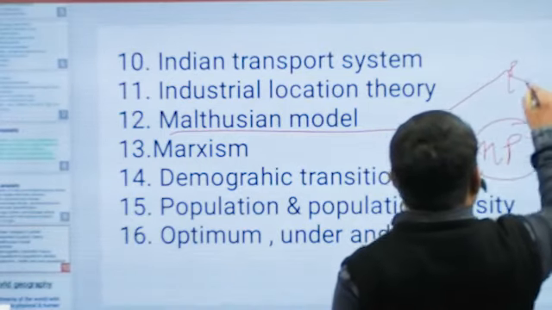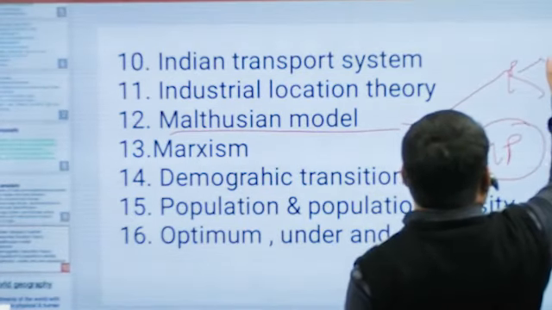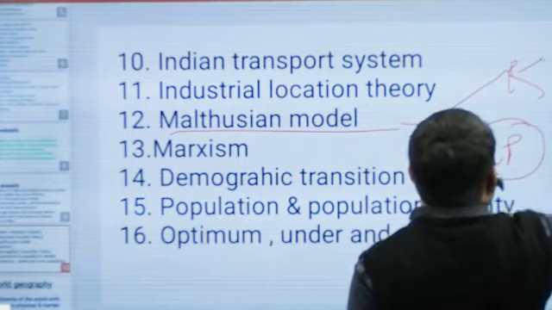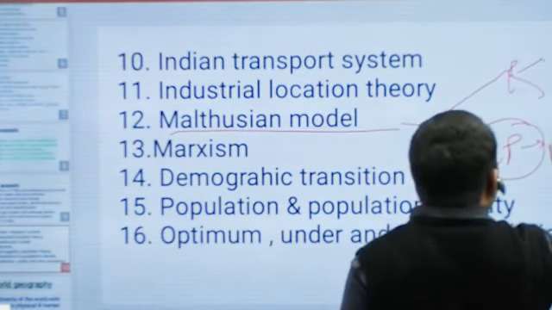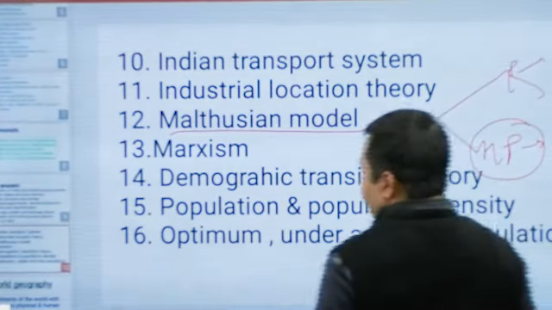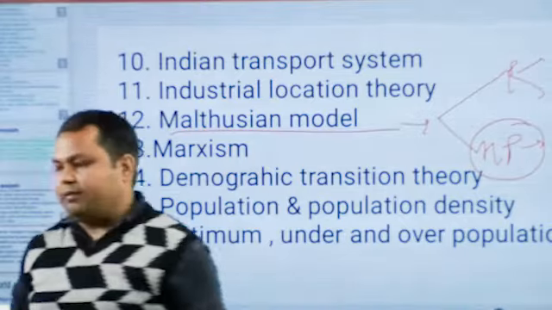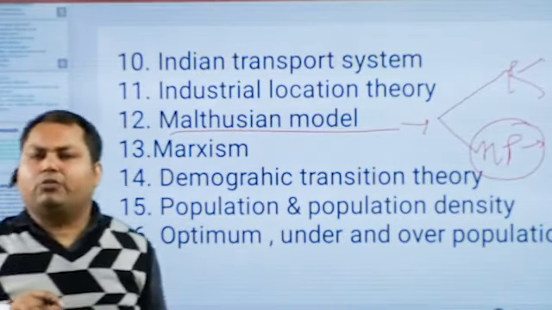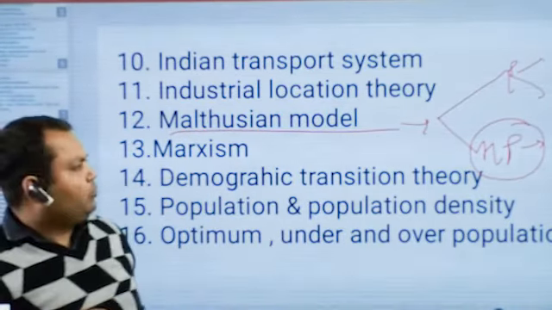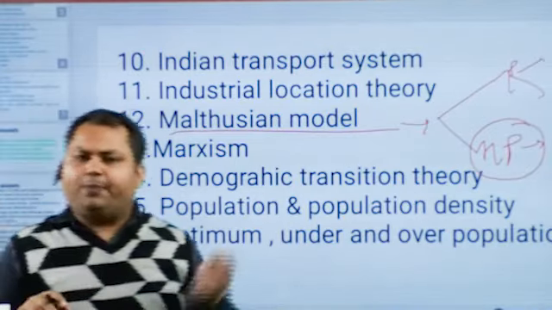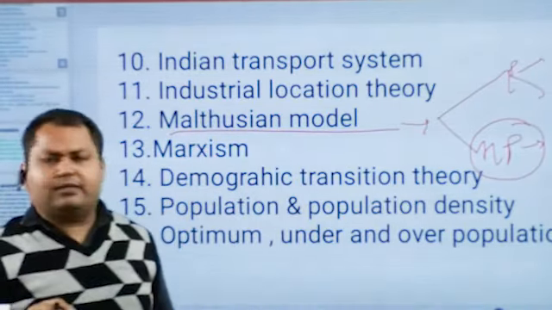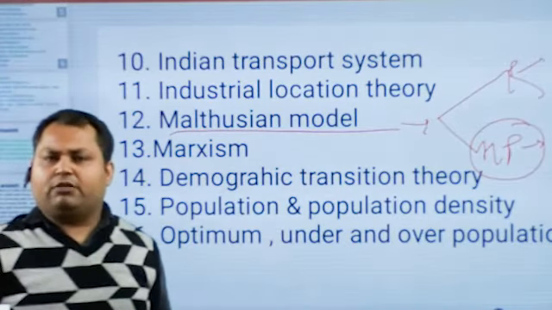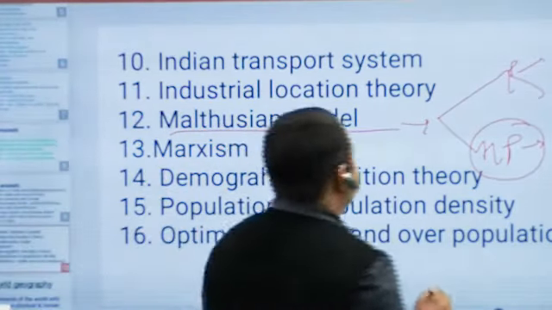According to Malthus, resources increase arithmetically, meaning 1, 2, 3, and human population increases geometrically, in multiples, that is 1, 2, 4, 8, like these. This was the perception of Malthus, but it is not applicable globally now. At that time, it was completely applicable, but it is now deviating from its actualization.